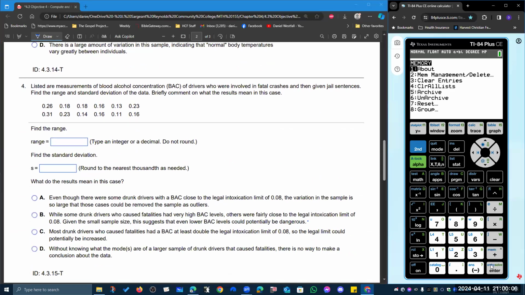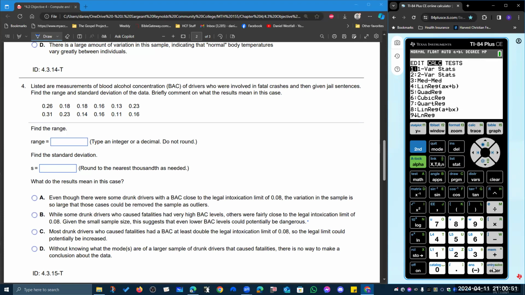And one more question here about BAC, which stands for blood alcohol content, of drivers who were involved in fatal crashes and then given jail sentences. Find the range and standard deviation. So the values are 0.26, 0.18, 0.18, 0.16, 0.13, 0.23, 0.31, 0.23, 0.14, 0.16, 0.11, and 0.16.